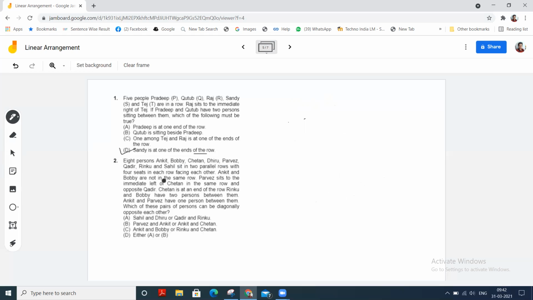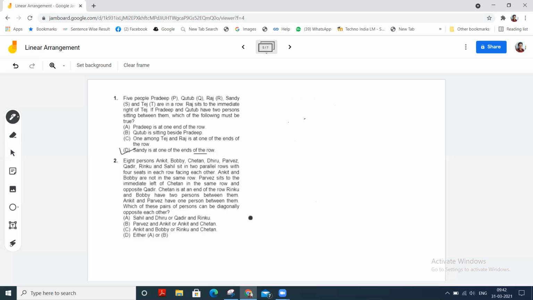Ankit and Bobby are not in the same row. Parvez sits to the immediate left of Chetan in the same row and opposite Kadir. Chetan is at an end of the row. Rinku and Bobby have two persons between them. Ankit and Parvez have one person between them. Which of these pairs of persons can be diagonally opposite each other?